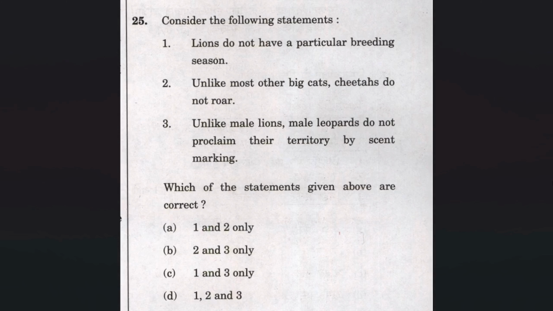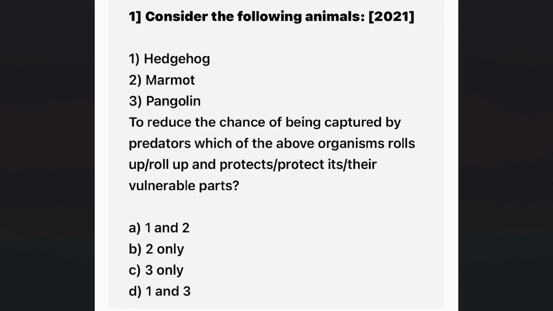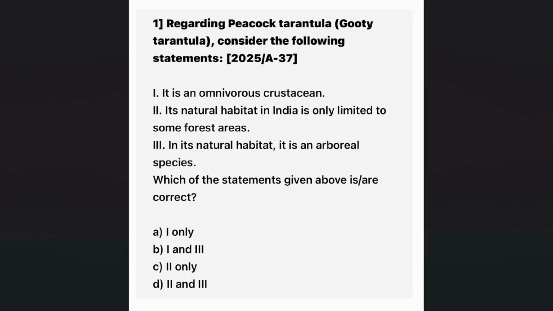So behavior, this question is exclusive on behavior. They are not asking about IUCN status or statements. Consider the following animals. This is already repeated. Now this is the latest question in 2025 regarding the peacock tarantula. Consider the following statements. Again, they are asking about behavior and additional details about one particular animal.